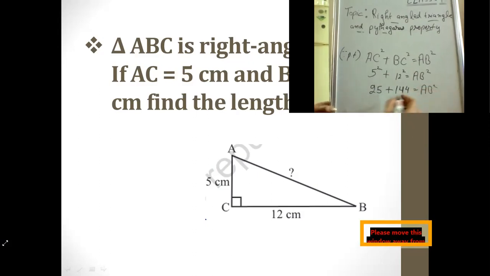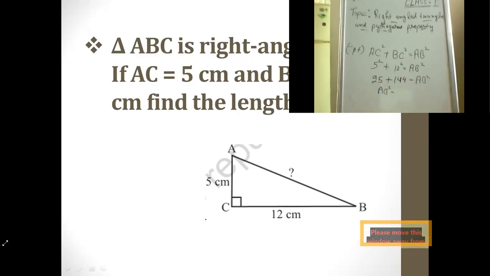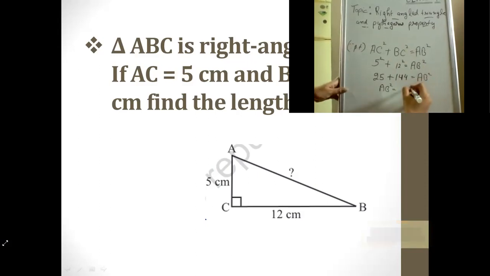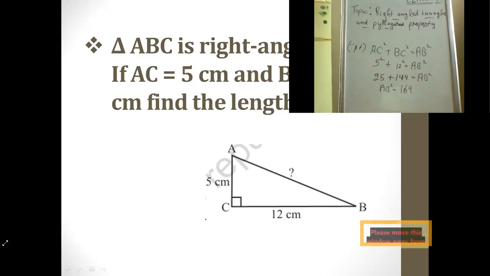So now we would be adding them. We would be writing AB square here. What would be the summation of 144 with 25? It is 169. What is the square root of 169?